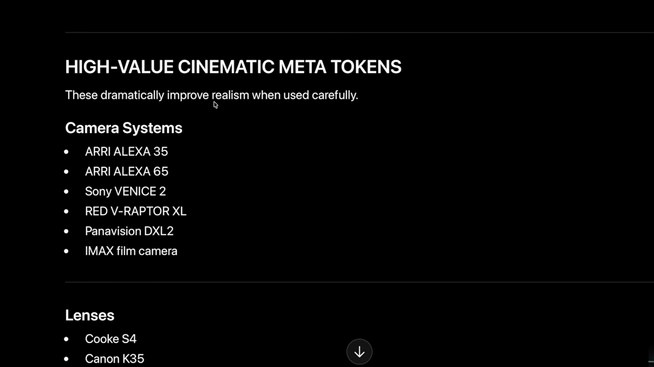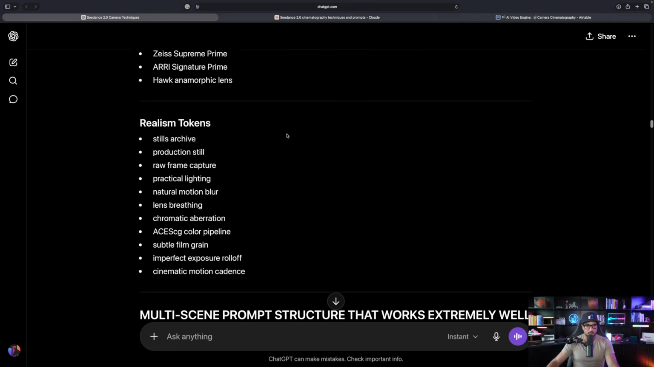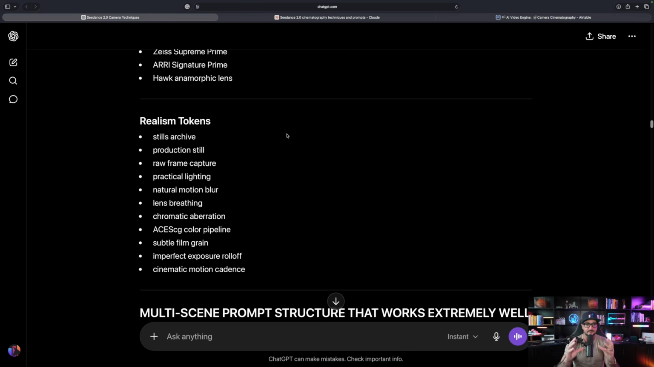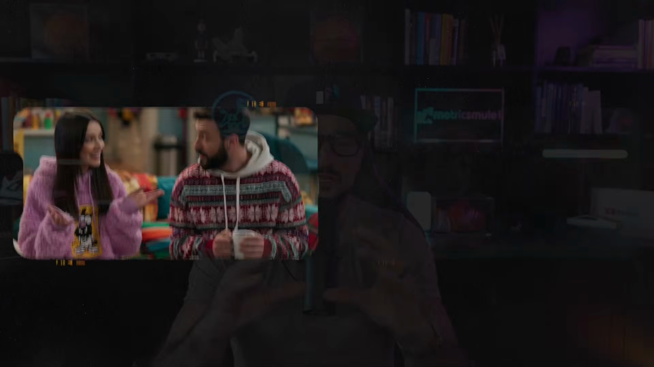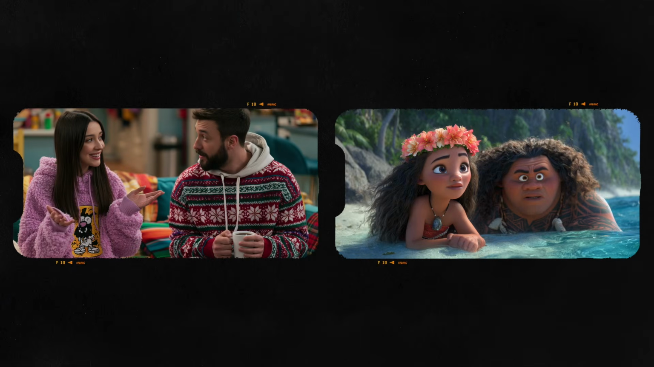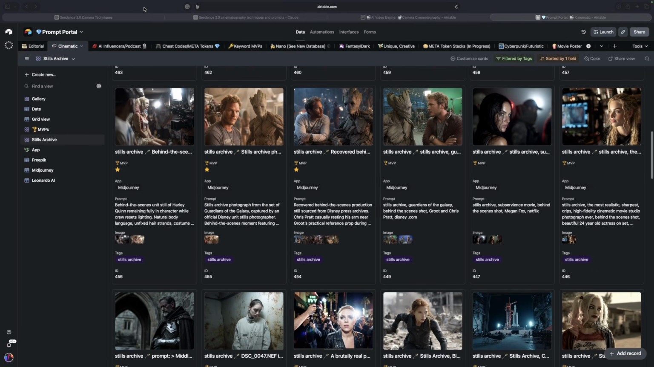Sony Venice, Red, IMAX. And then again, we're gonna get the lenses. Okay, all very good as well. But perhaps the creme de la creme, the realism tokens. In my opinion, right now, nothing still beats that stills archive token. These images that you see on your screen are all produced by using that one very VIP level meta token, the stills archive one.